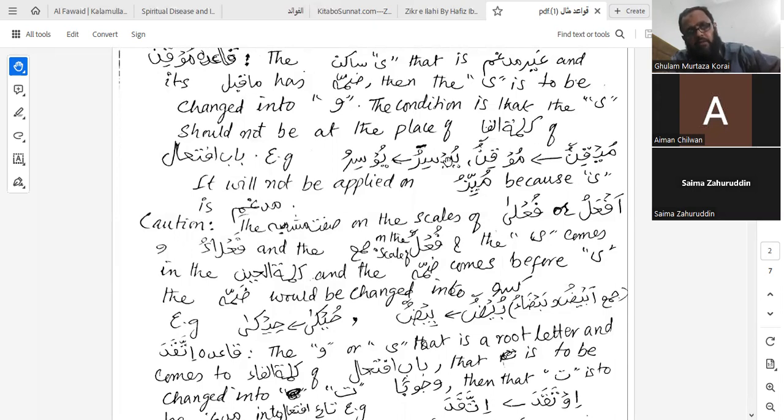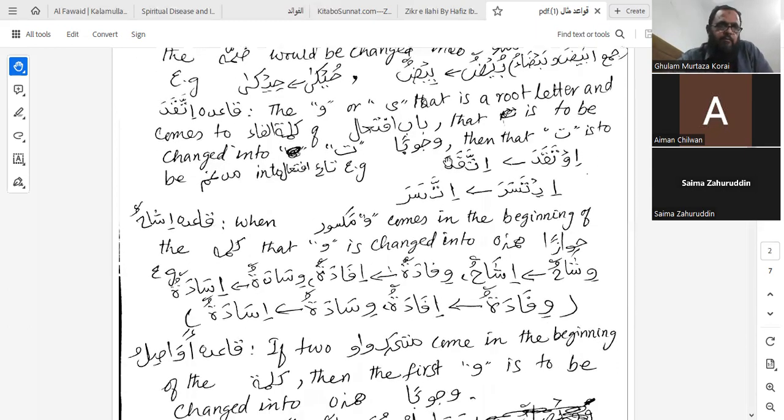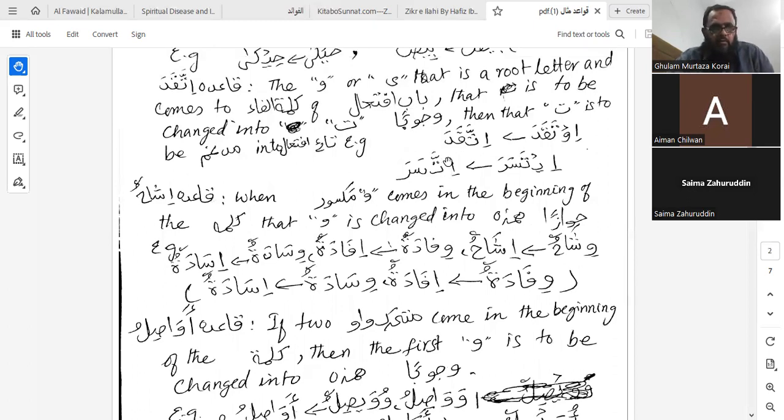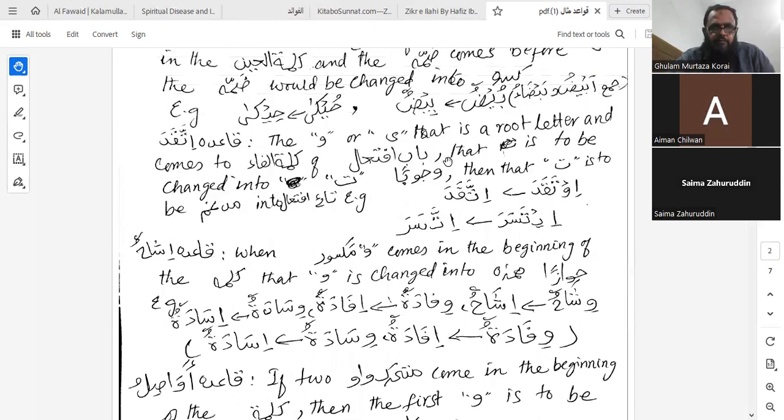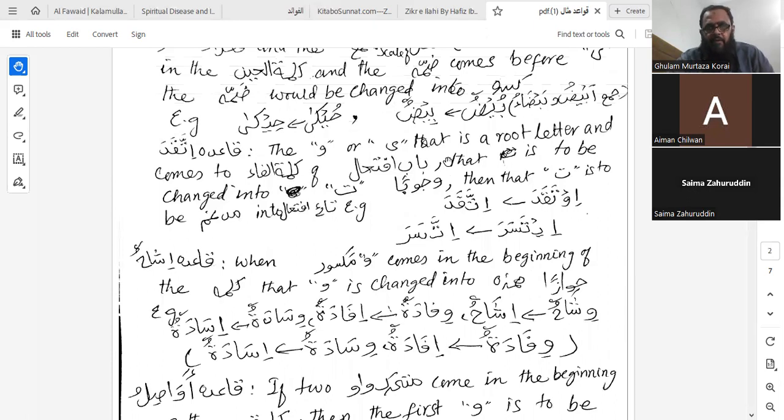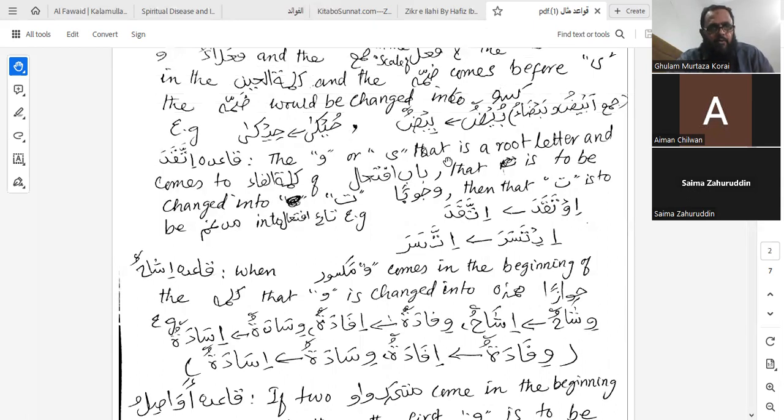Why? Because over here in sifatu mushabba, the ya sakin is not to be changed into waw, but its maqabal zamma is to be changed into kasra. So in the case of buyuzun, it will be bizun. In the case of huyaka, it will become hika. Is that clear? Everyone clear? Yes, sir. MashaAllah.